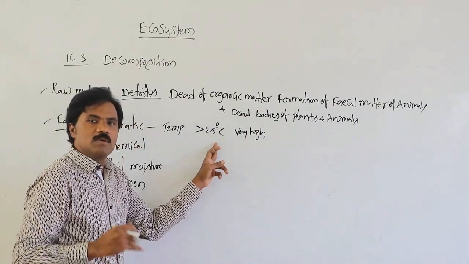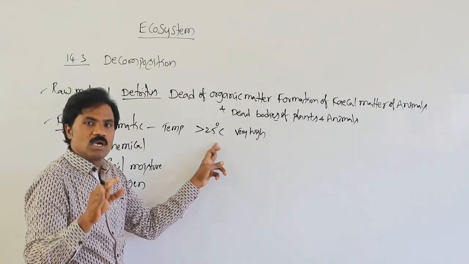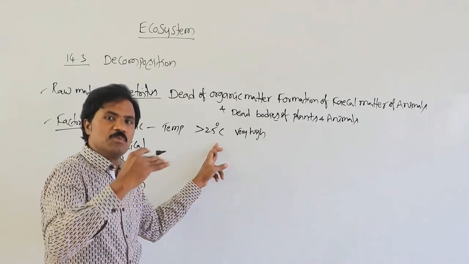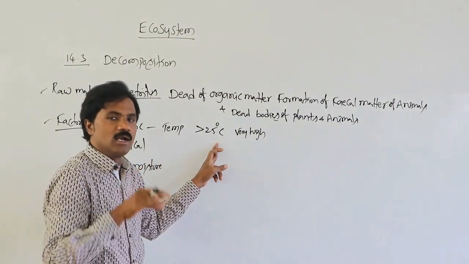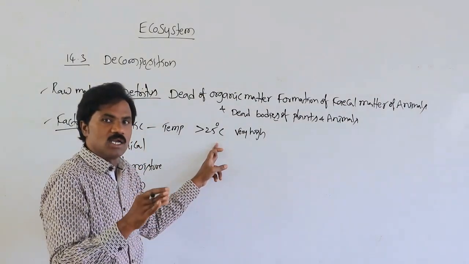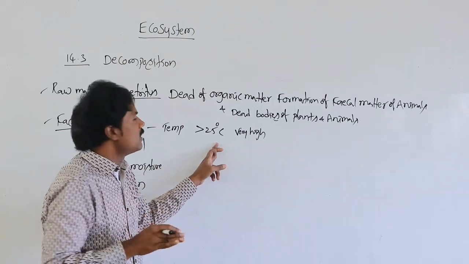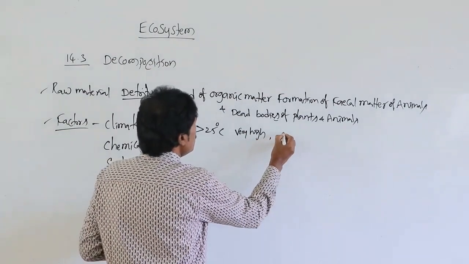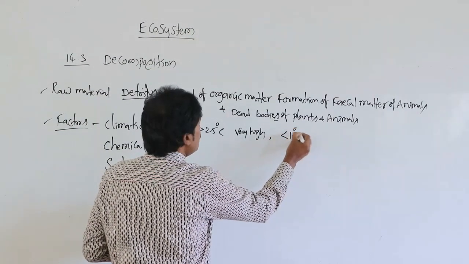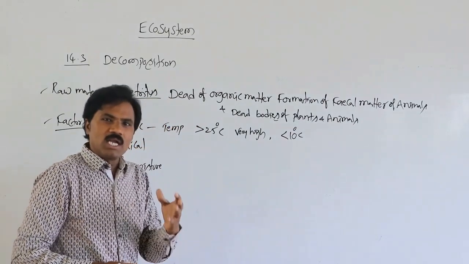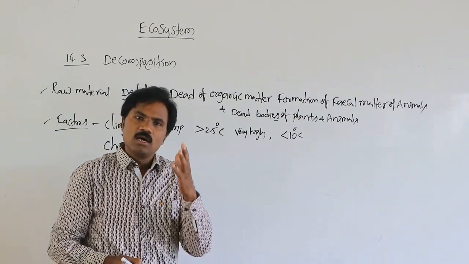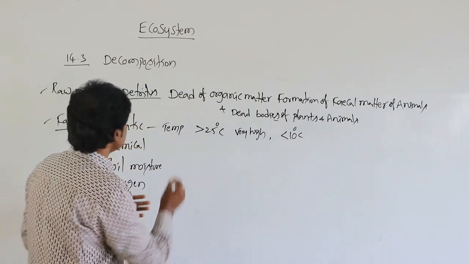If the temperature exceeds 40 or 50, it reduces; the best is between 20 to 30, averagely 25 degrees. If it is less than 10 degrees Celsius, the rate of decomposition is reduced.